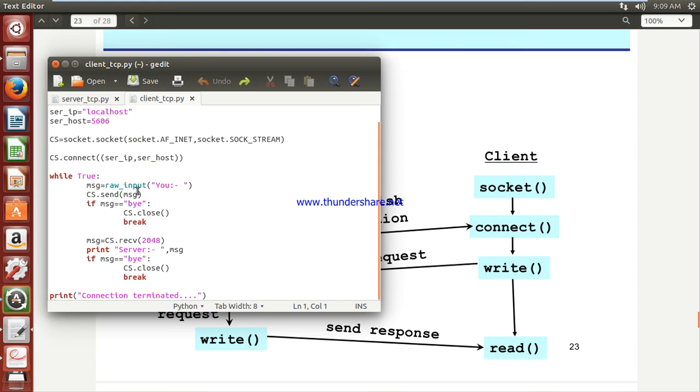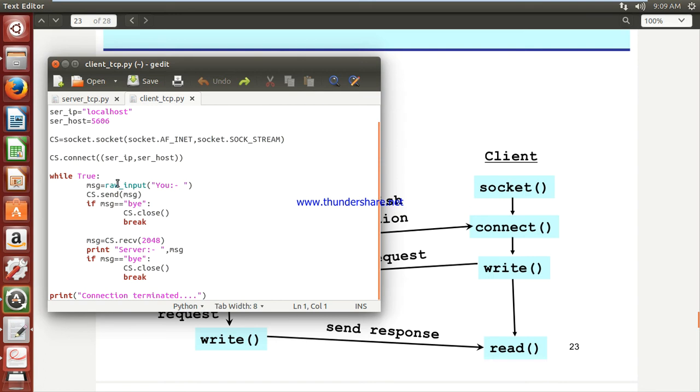Now the second one is who is going to send the first request. The request must be generated at the client side, and that will be sent from client to server. Okay, so please keep that in your mind. Do not forget these things. Now you have successfully established a connection, then you enter a while true loop. That is, you are now in the mode of sharing data, and the request must be generated firstly at the client side and sent from client to server. Now message is equal to what you type; you are supposed to type your message, and you are taking that data from your console.